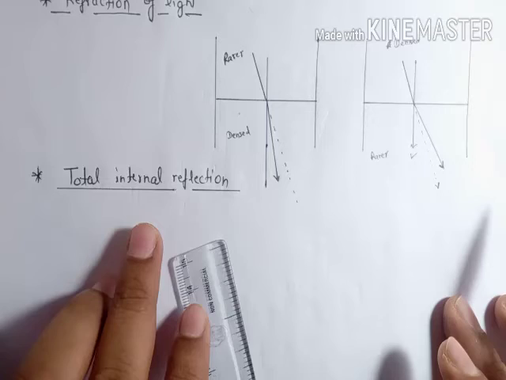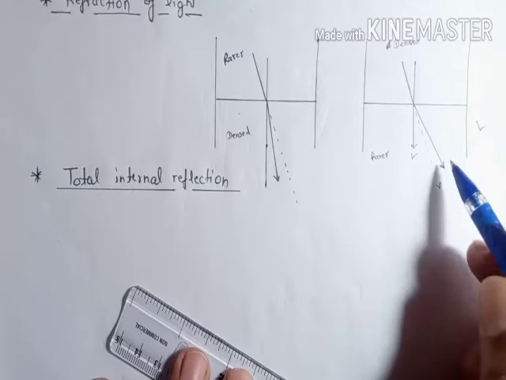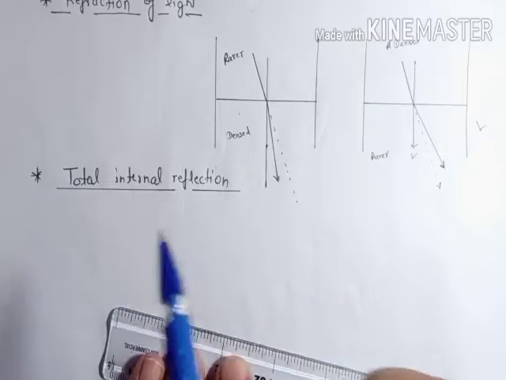And the second thing written here is total internal reflection. What is this? See this example first.